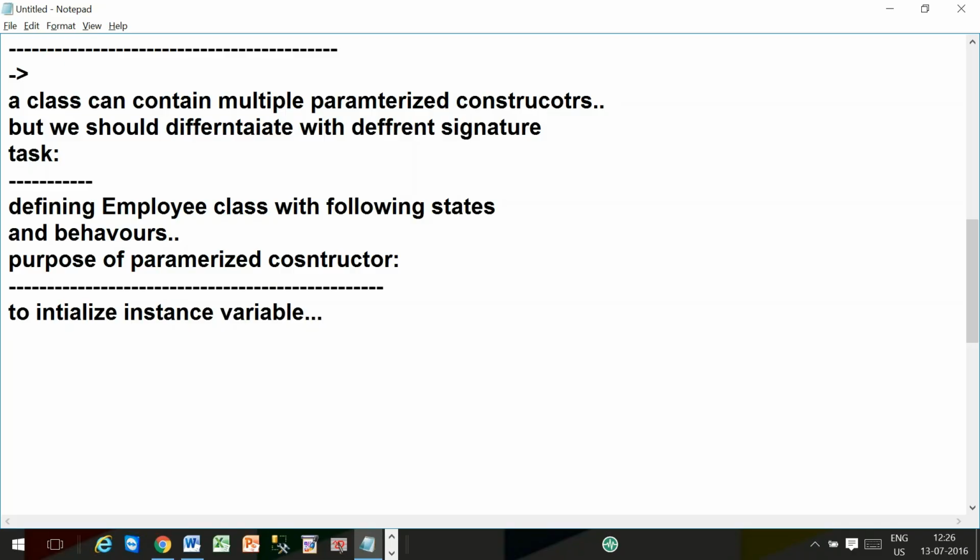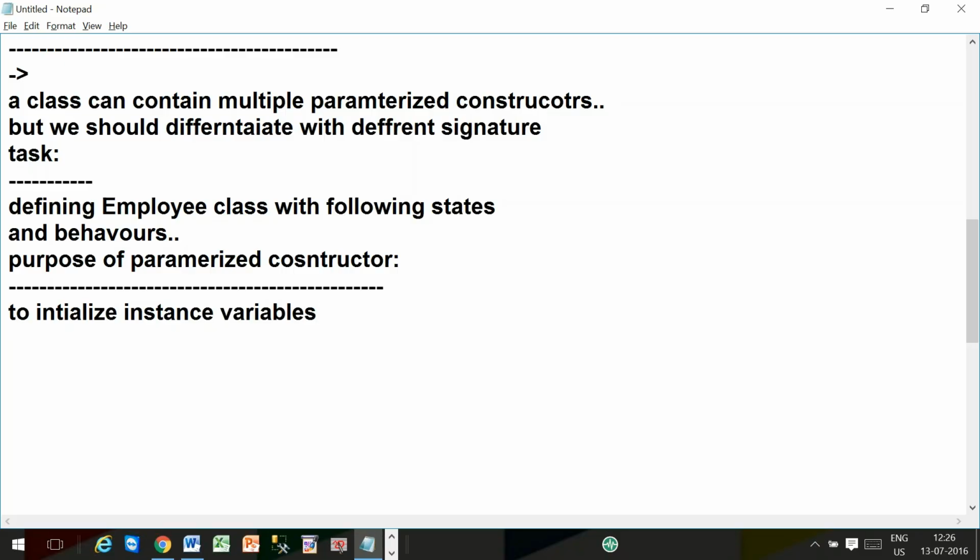Same values or different values? Different values. Because every employee will not have the same employee number, right? Every employee will have his own employee number. Am I right? Yes, sir. What is the nature of the instance variable?